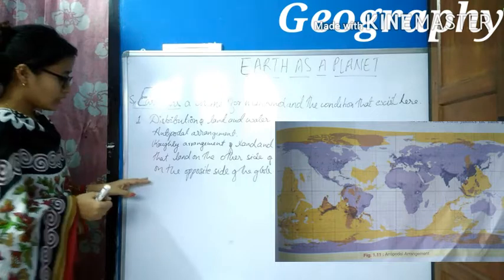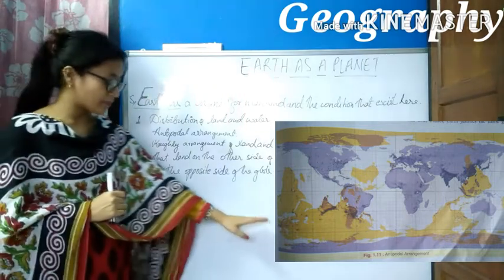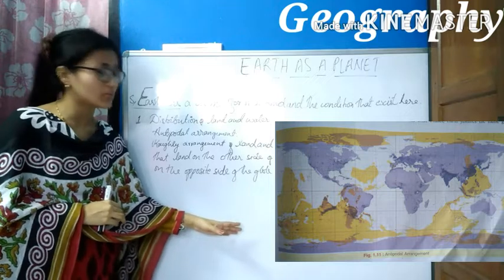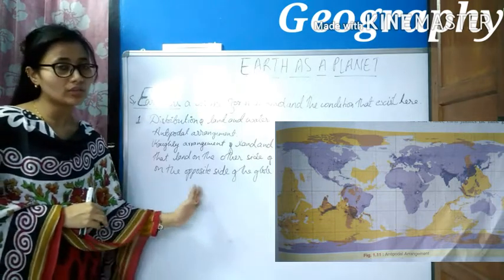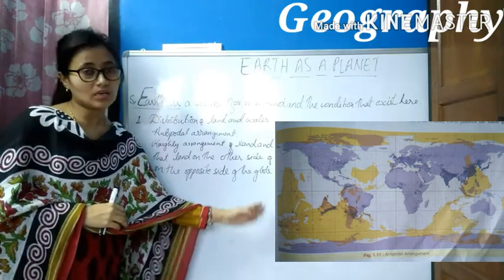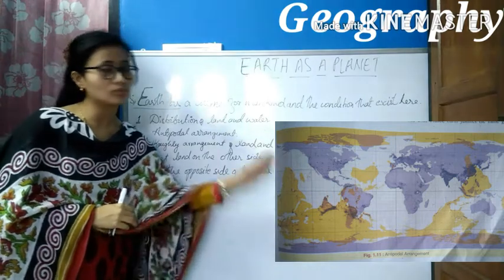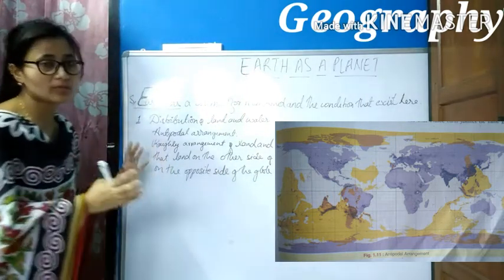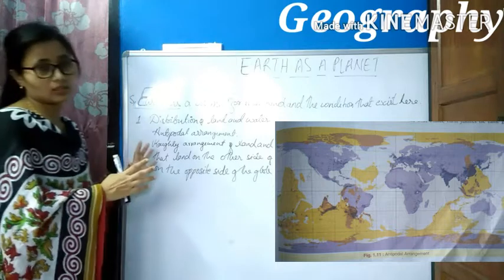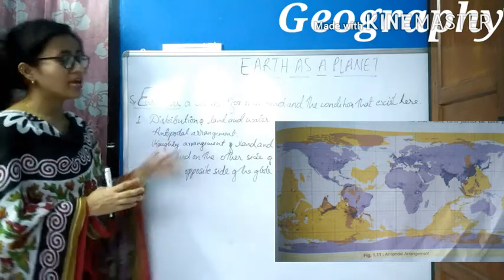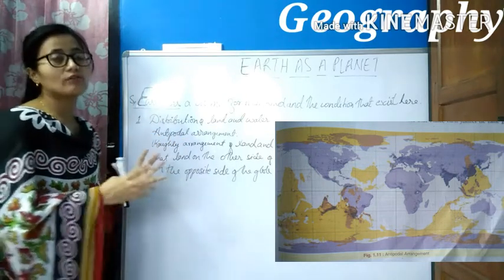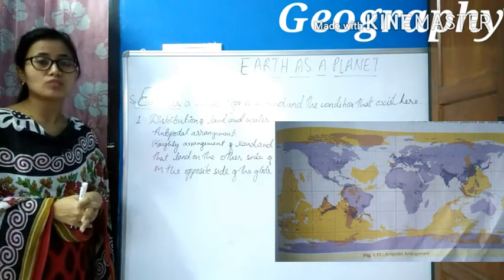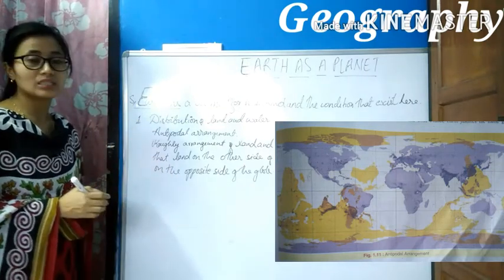As you can see here, Antarctic land mass is spreading toward three protruding areas, one to North America, one to South Africa, and one to Australia. Because of this arrangement of land and water, it is known as antipodal arrangement, which keeps our earth in a state of balance. So distribution of land and water is one of the important conditions that supports life on earth.